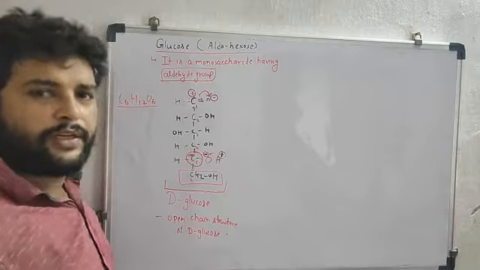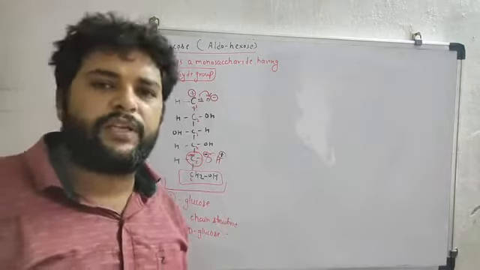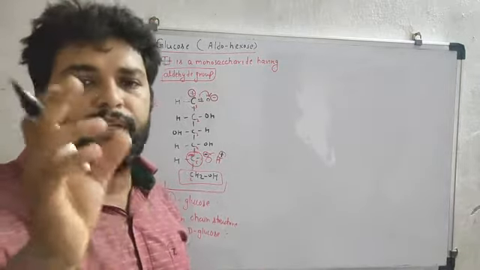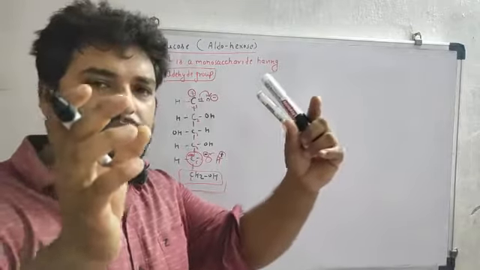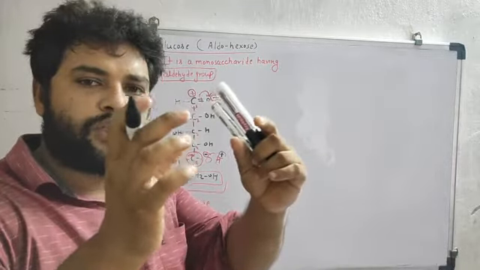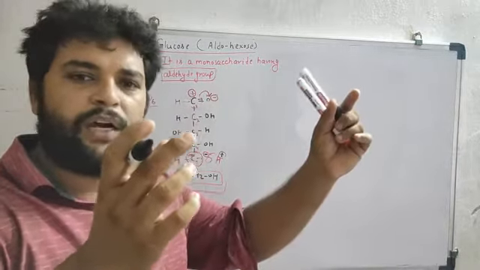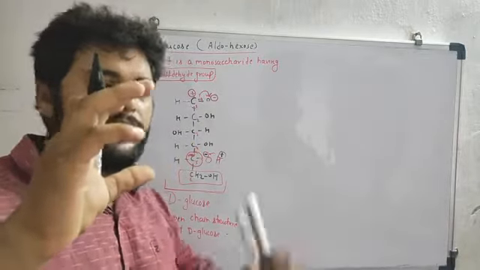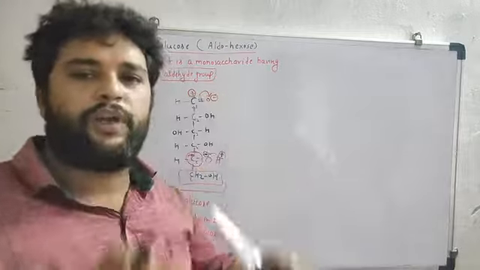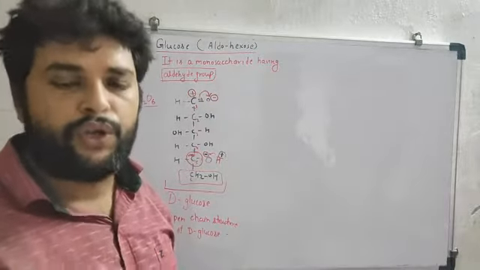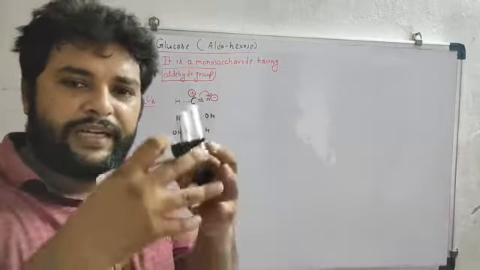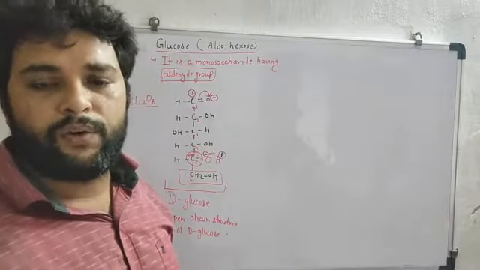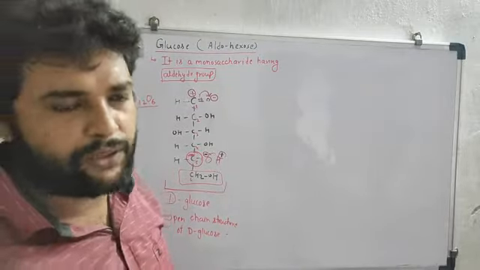As we know, same charges repel each other. If there is a minus charge and another minus charge comes towards it, it will ultimately be repelled. But opposite charges, suppose this is a plus and this is a minus, will collide. This means attraction. So opposite charges attract each other, and same charges repel each other.